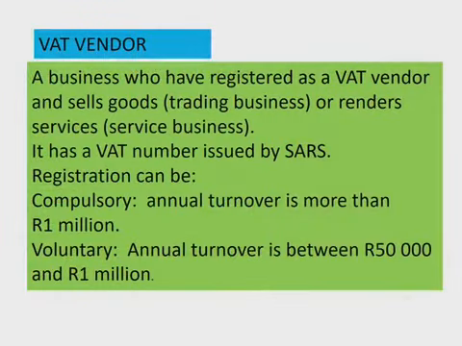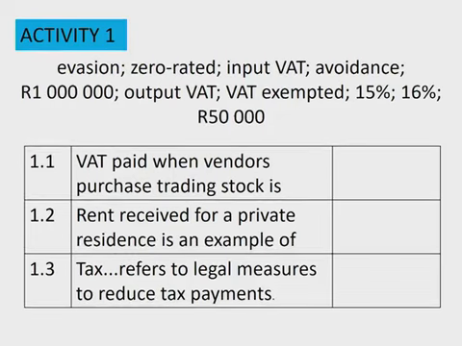Okay, so with those concepts behind us, we can look at an activity. They're giving us a word bank with the words evasion, zero rated, input VAT, avoidance, which is something different to evasion, then the million, output VAT, VAT exempted, 15%, 16%, and the 15,000.